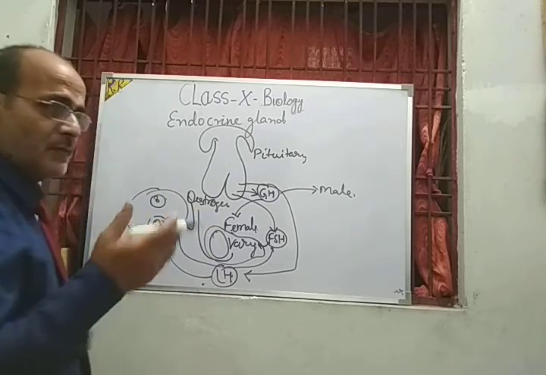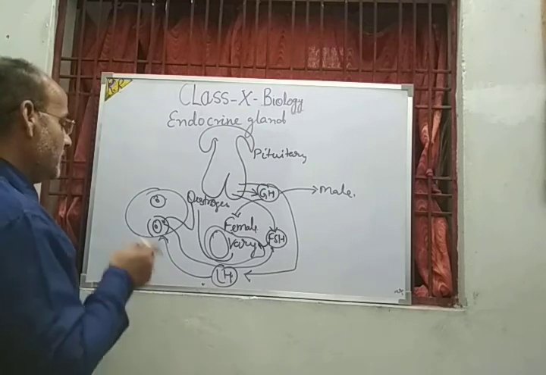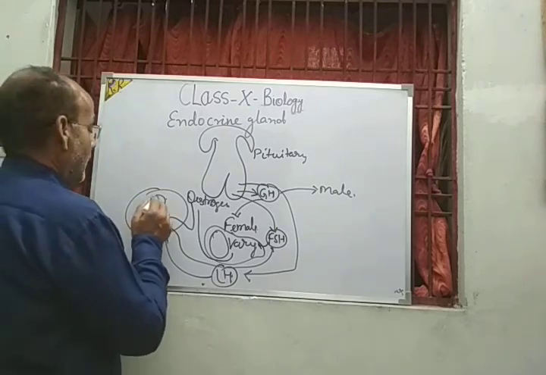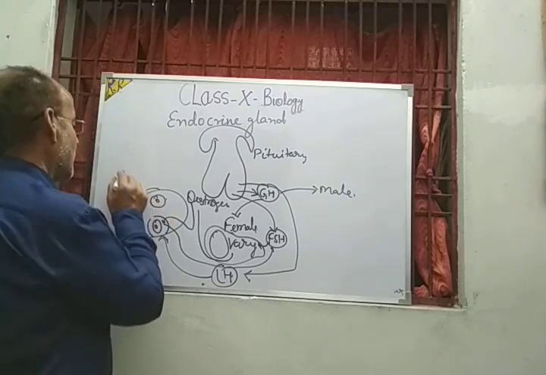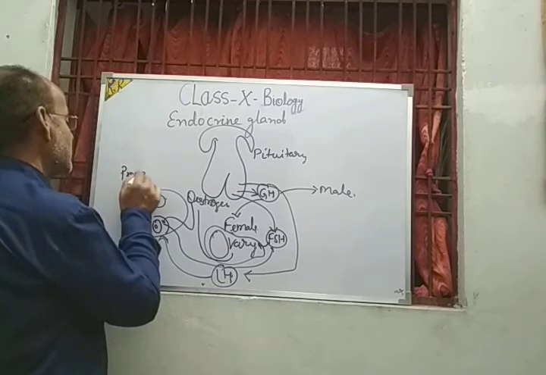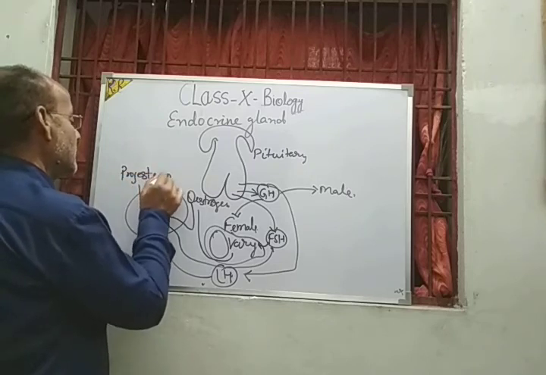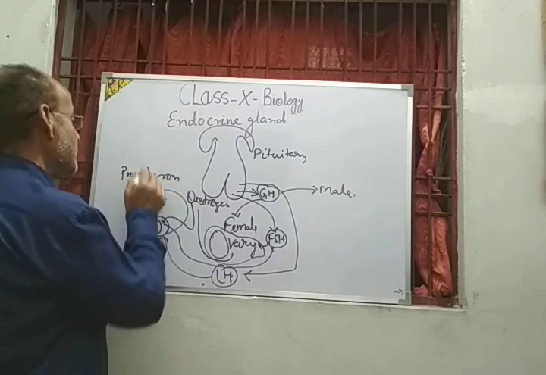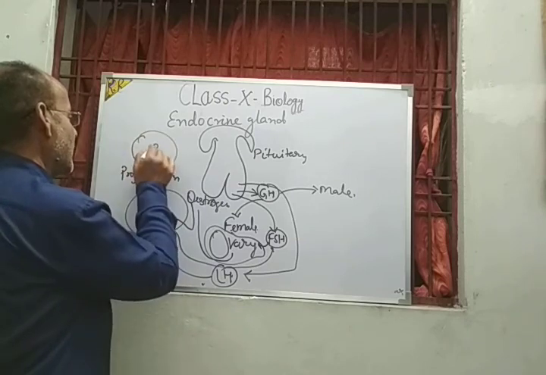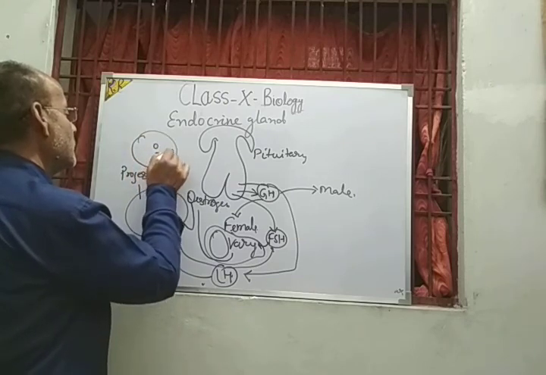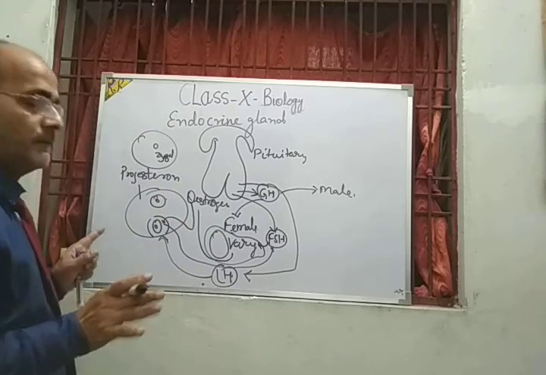If fertilization takes place, then progesterone gets secreted, which nourishes the newly formed zygote till the formation of the placenta.